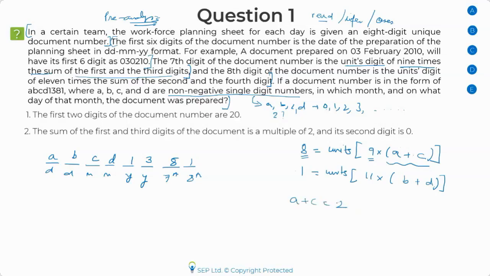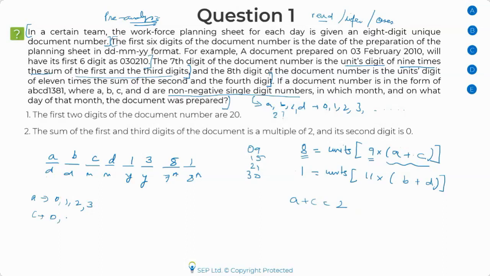Now, the moment I write this, I should start thinking, okay, what could be A, by the way? It's a date. Now, a date can be 0, 1, 2, right? So I can have dates like 09, 15, 21. By the way, it could also be 30. So A could be 0, 1, 2, 3.